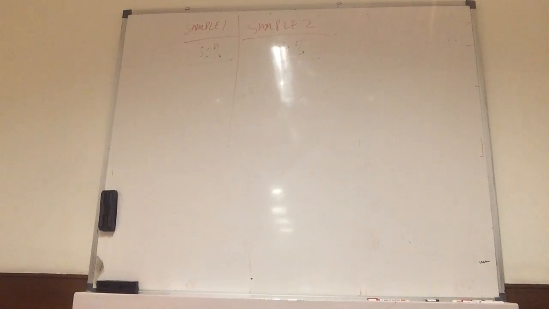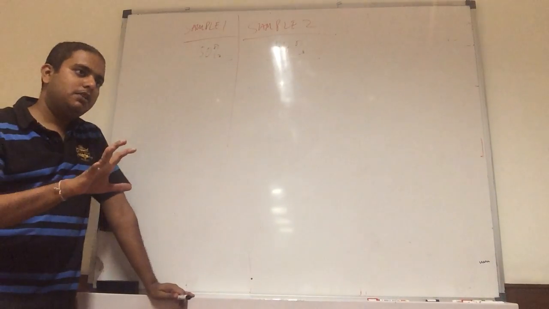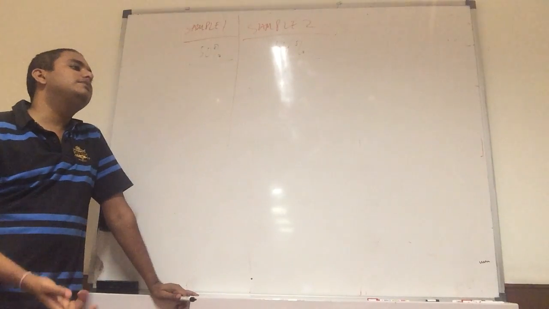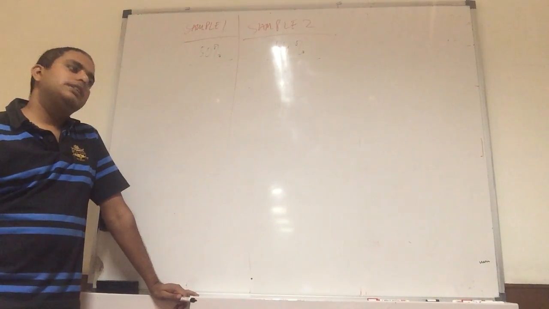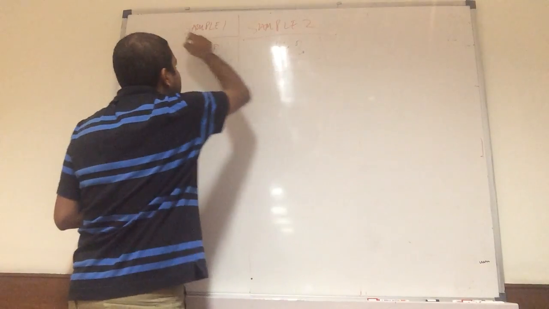Now I am trying to understand whether the samples are uniform or whether there is any difference between these two samples. So I am talking about the difference between the samples.